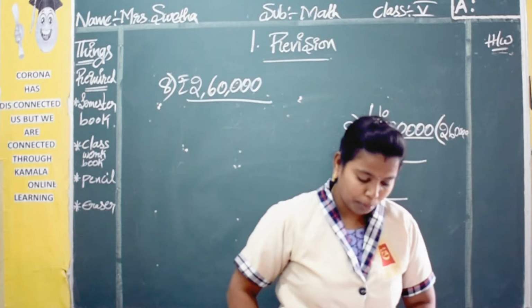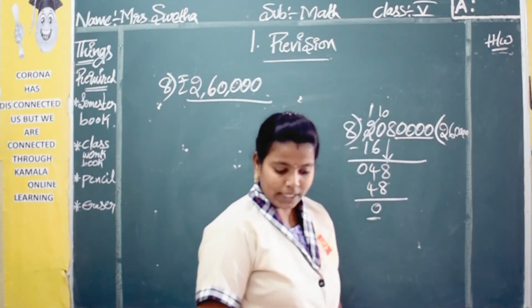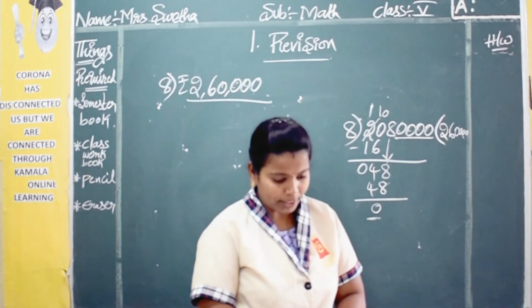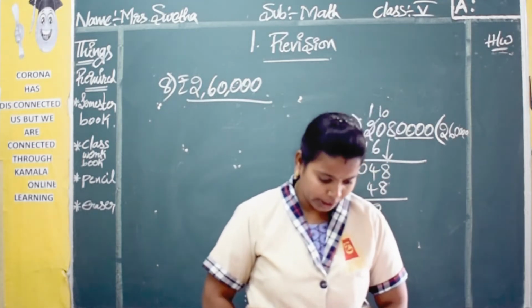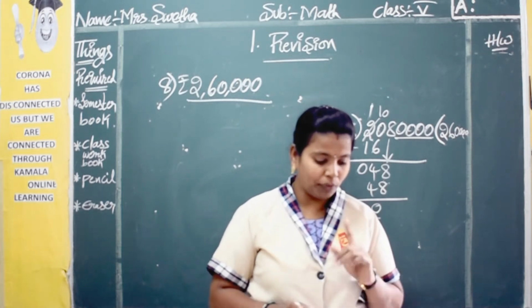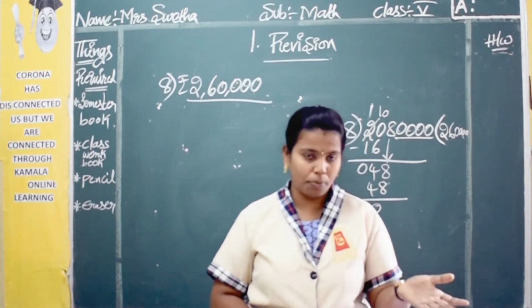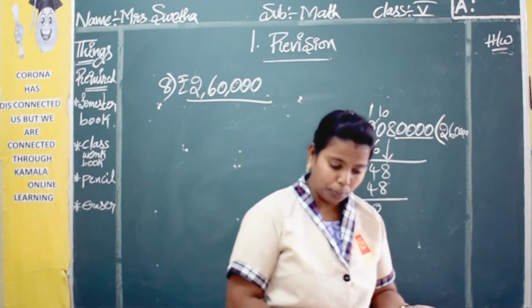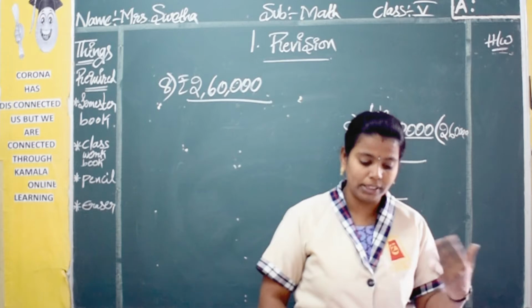Next, see your seventh problem. Asha bought 1 kg of rice for rupees 50, 50 grams of butter for 62 rupees, and 2 kgs of wheat flour at the rate of 12 per kg. These are the 3 items she bought, and she gave a 100 rupee note and a 50 rupee note to the shopkeeper for paying the bill. How much money did the shopkeeper return to her?